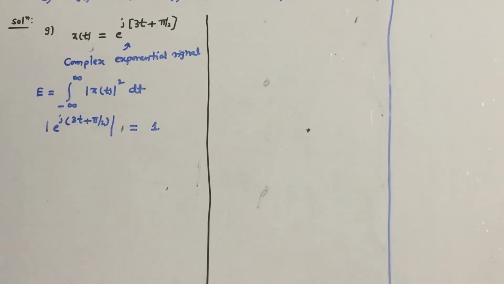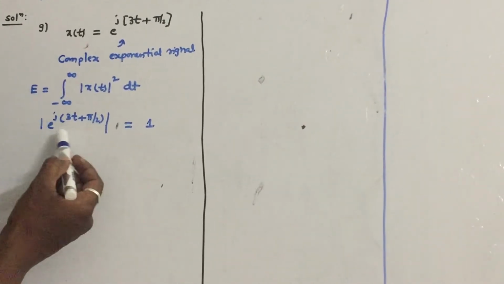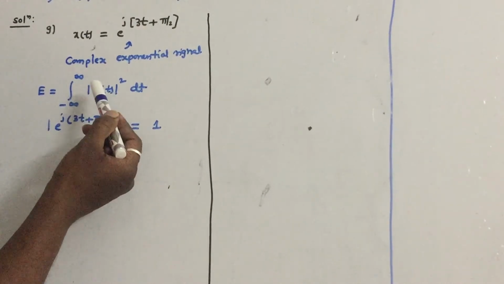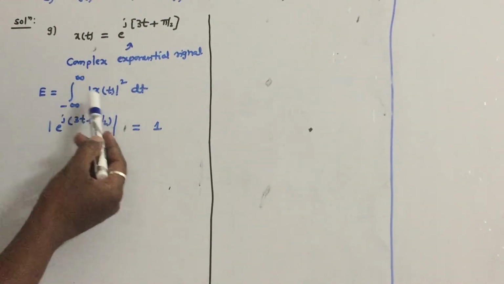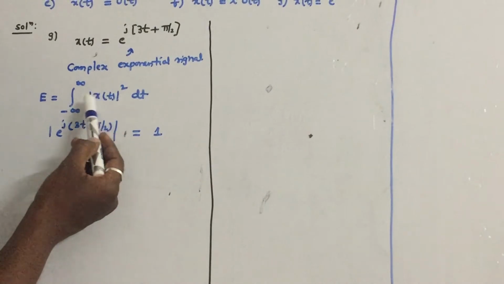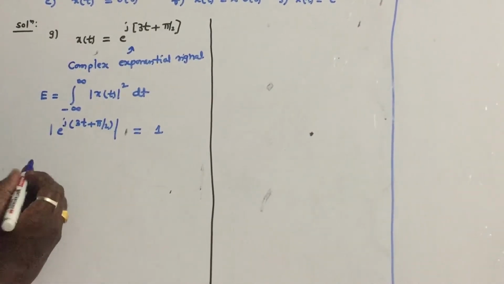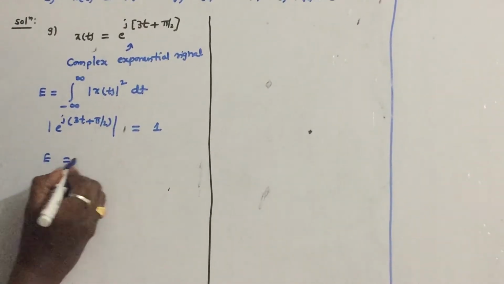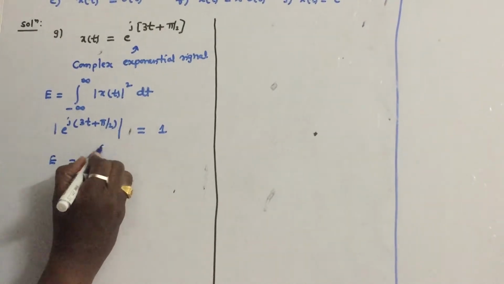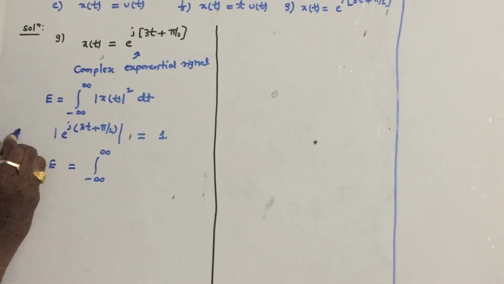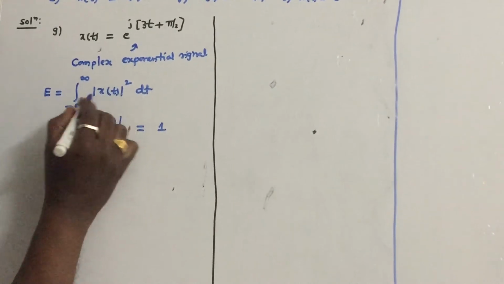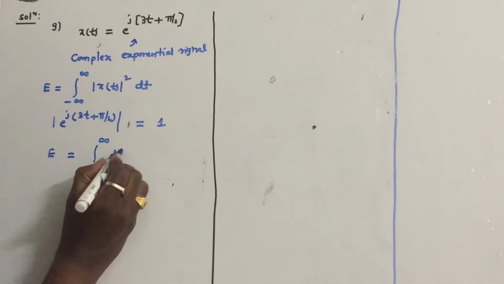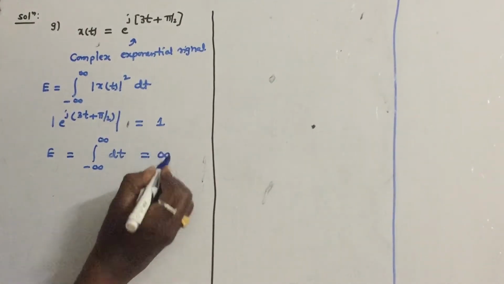Now next, substitute the magnitude of x of t, its value is 1, square is 1. So the energy is integral minus infinity to infinity of 1 square dt. If you substitute the limits, it will come as infinity.